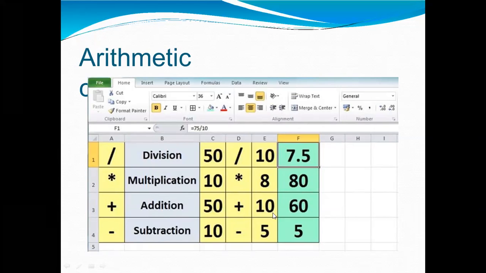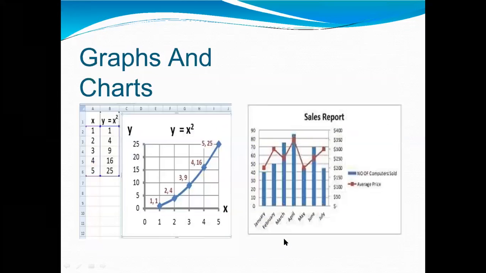Addition: 10 plus 50 plus 10. Here is your answer, 60. And you can subtract numbers: 10 minus 5, and here the answer is 5. Graphs and charts. You can also make a graph and chart here. Here is an example of a graph and chart.